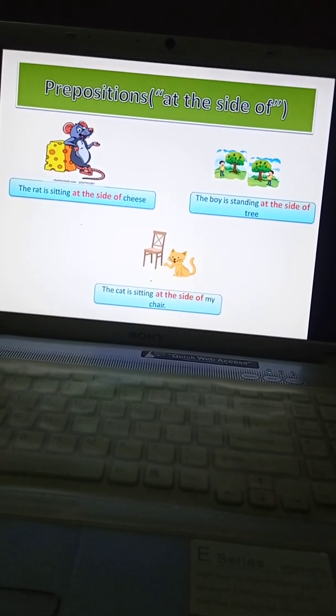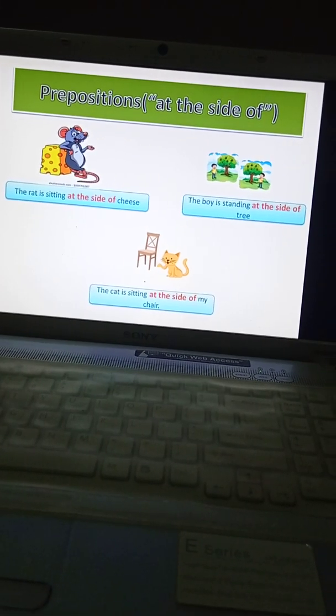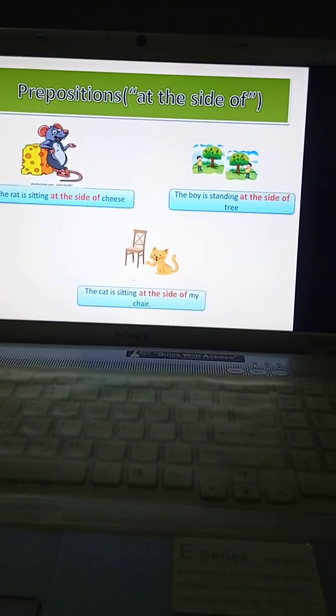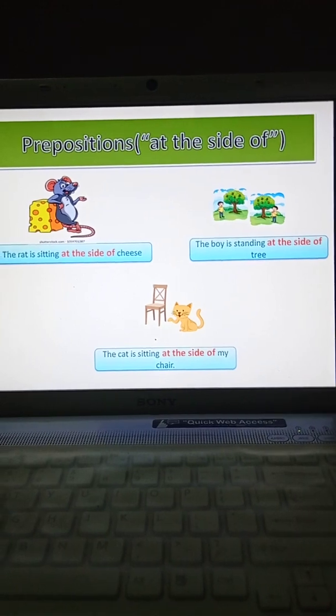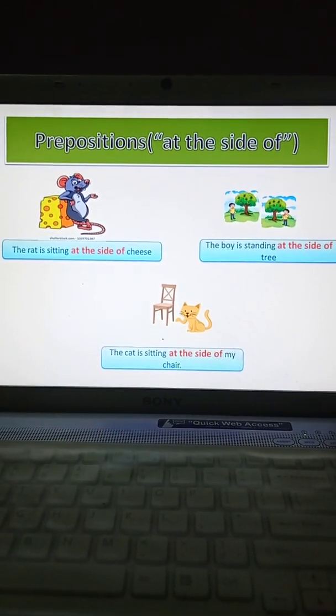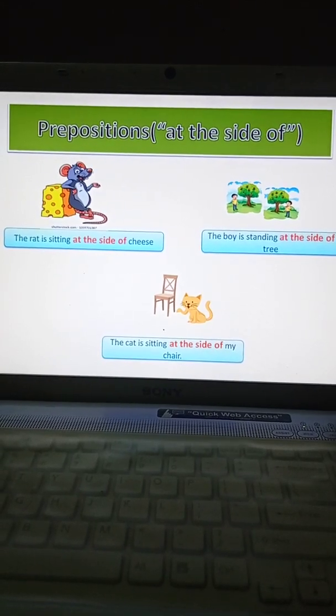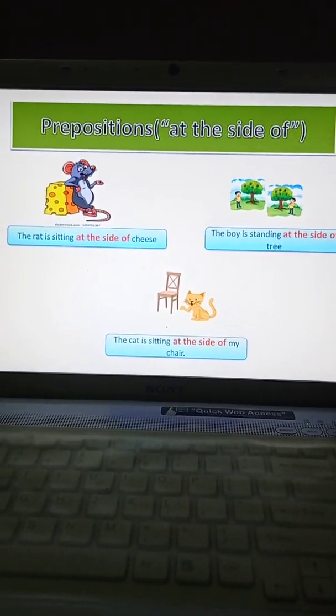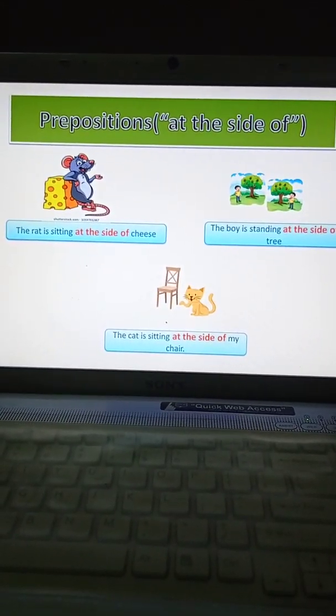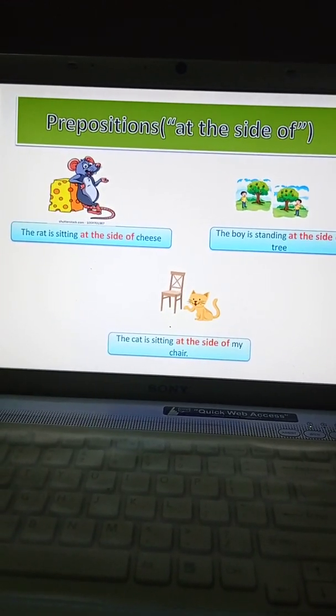So what are prepositions, children? Prepositions are the words used before nouns to tell you the location of something. What is the location of something? Something means nothing but the nouns. Noun means, children, naming words.